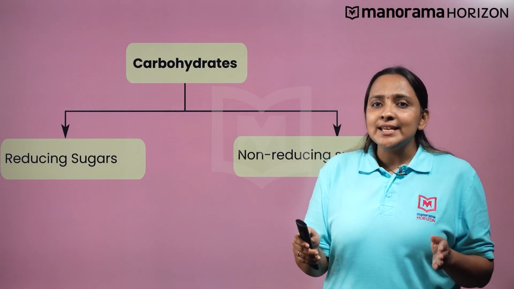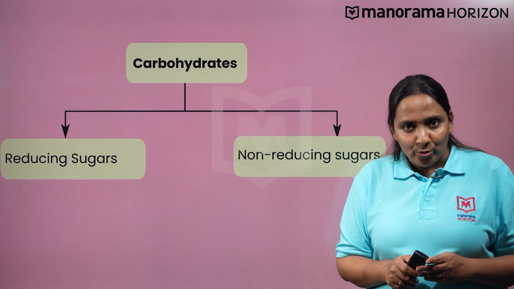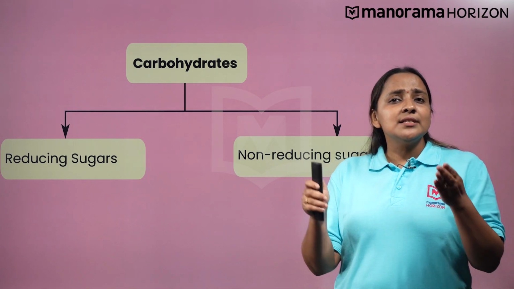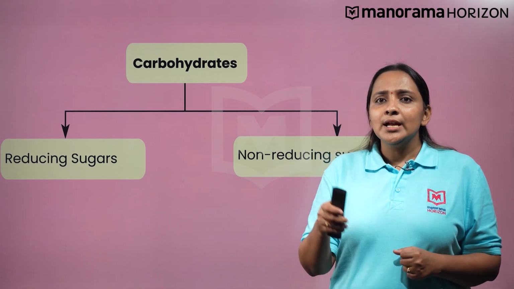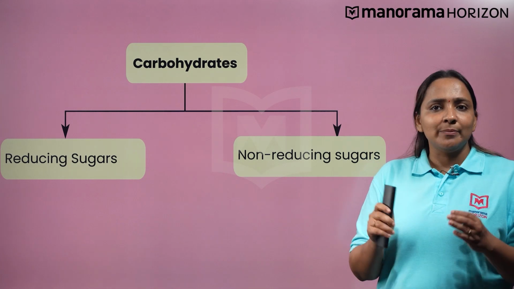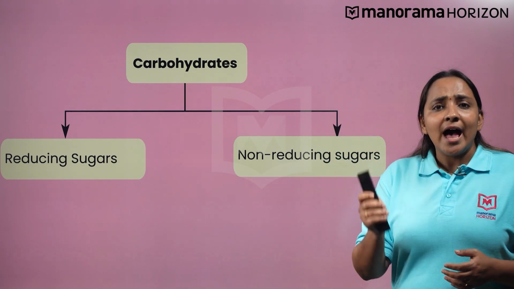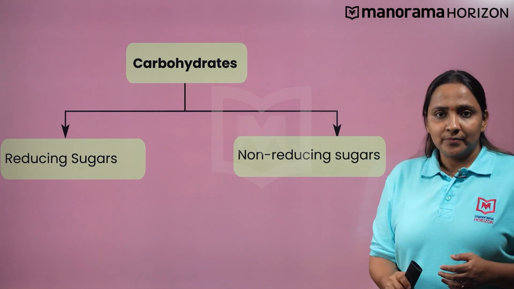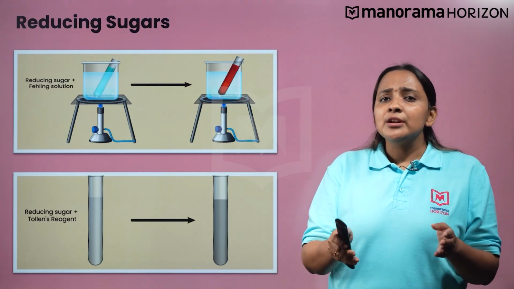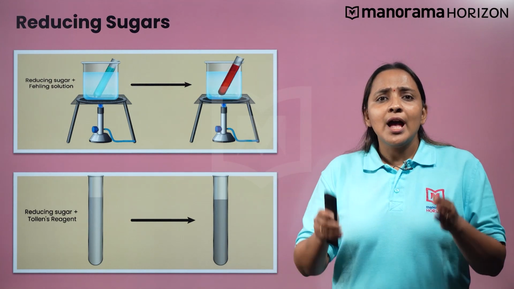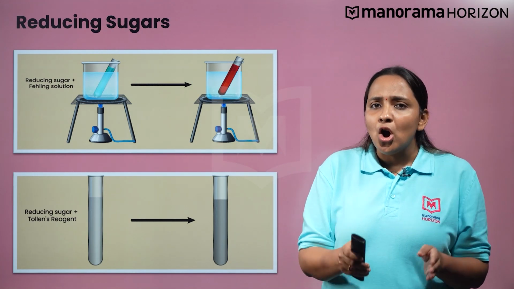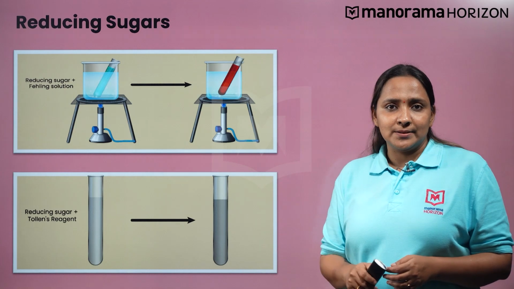Now, we will see yet another classification of carbohydrates. Carbohydrates can be classified into reducing and non-reducing sugars on the basis of their reaction with Tollens reagent and Fehling solution. Carbohydrates which can reduce Fehling solution and Tollens reagents are called reducing sugars.